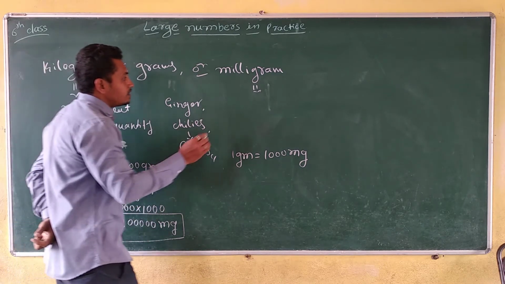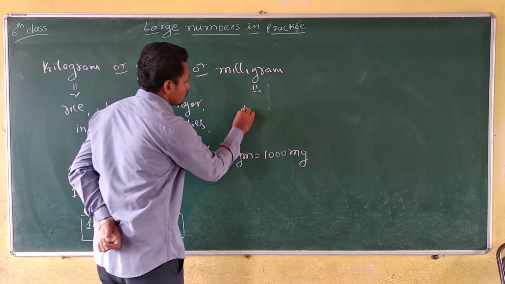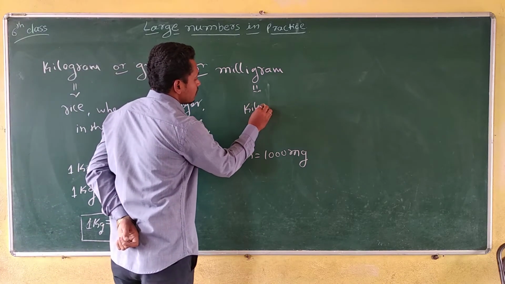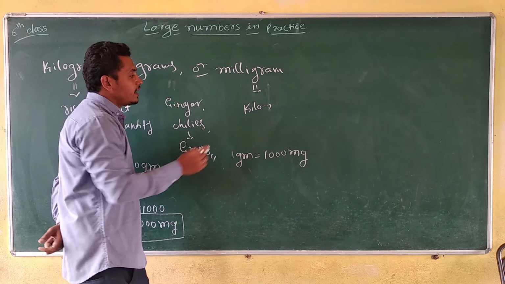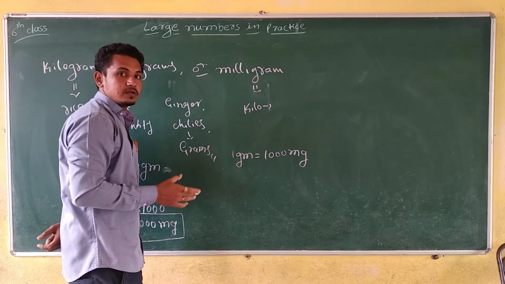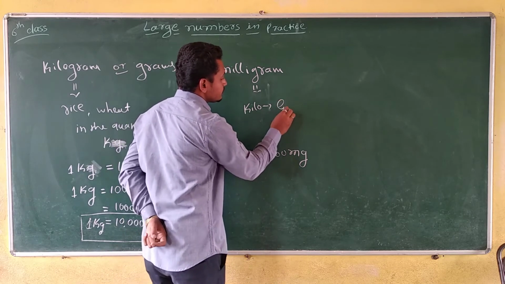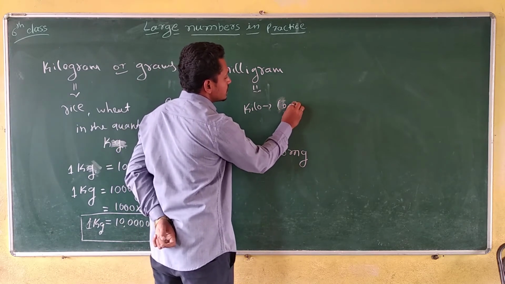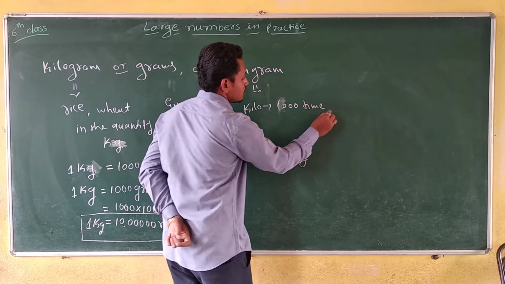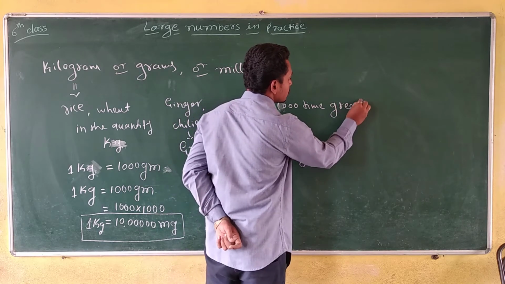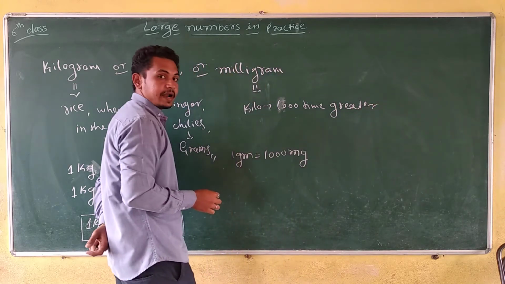So here, kilo. In the last class we already discussed this concept. Kilo means 1000 times greater.